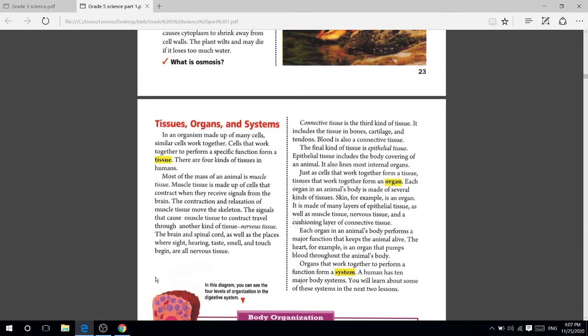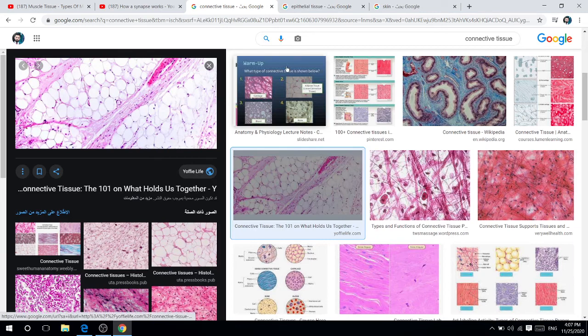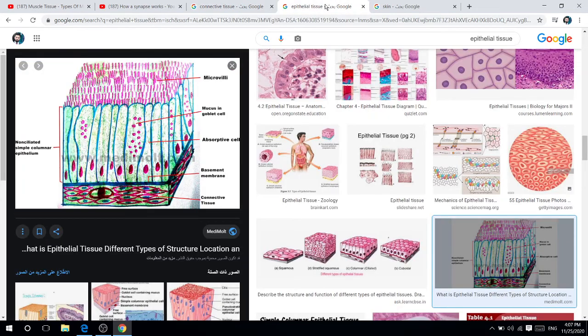Okay, let me show you the epithelial tissue that covers our body. For example, this is what? This is epithelial tissue. Epithelial tissue has some layers that form it. For example, that is microvilli.